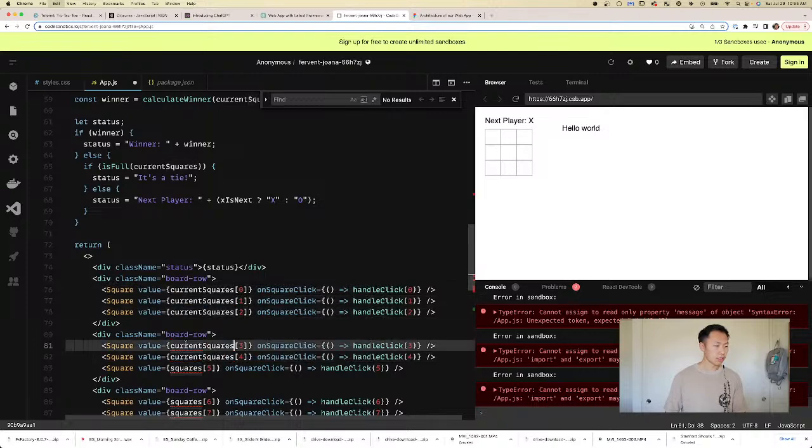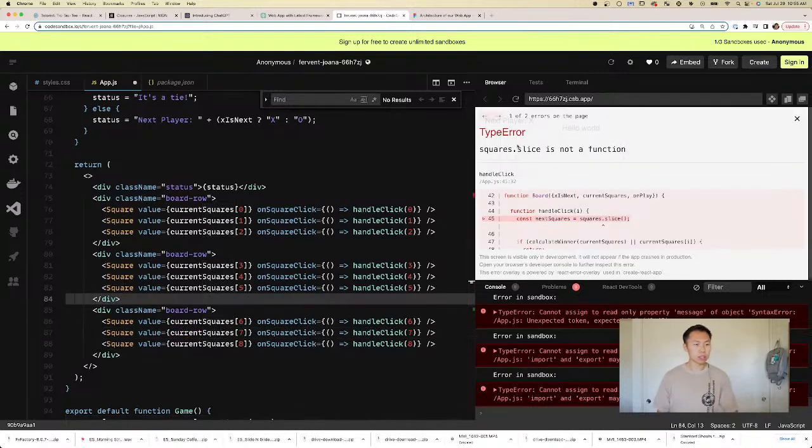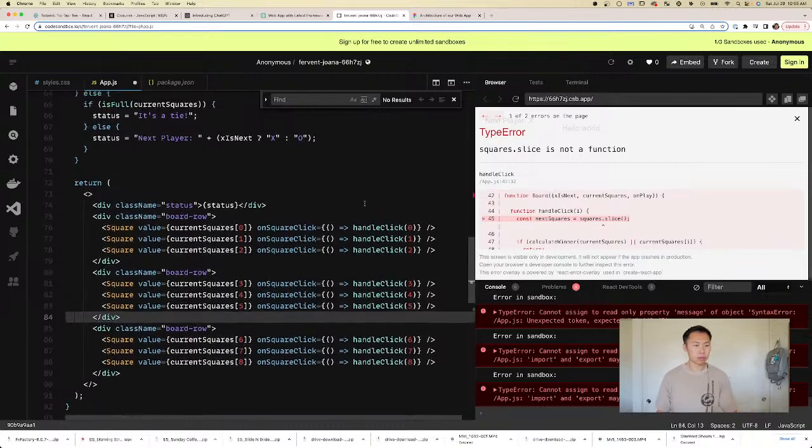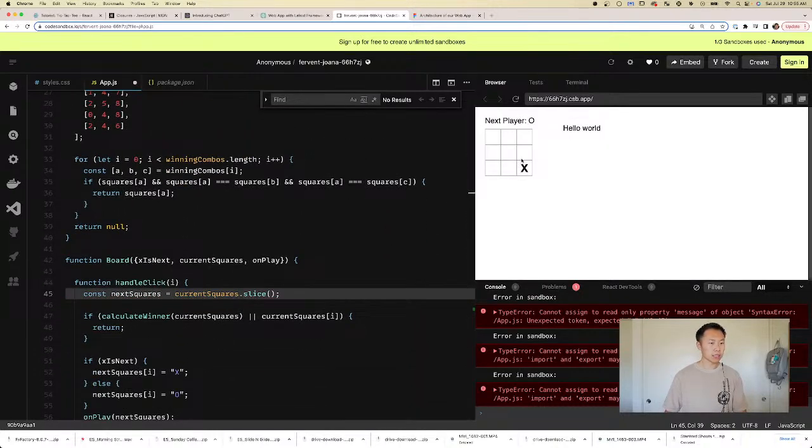I guess we can just define squares as current squares to make it quicker. But will this work? No. It does not. Oh, because we did not replace this guy. Oh, and it works. Okay, so we were right.